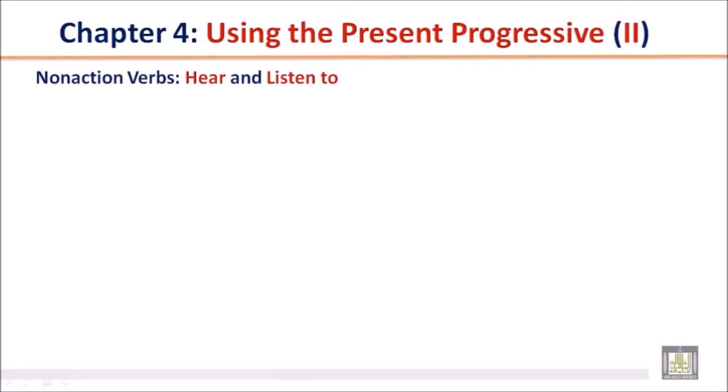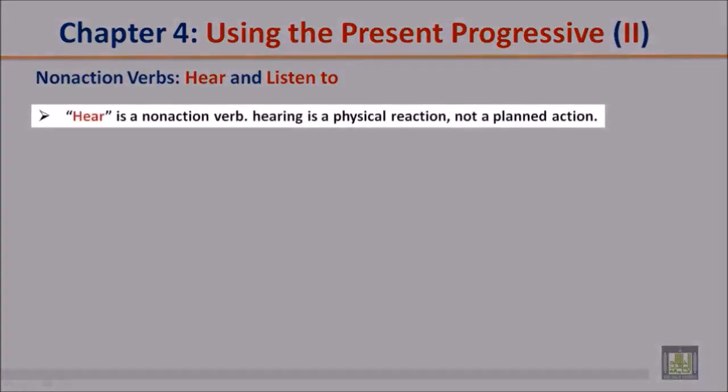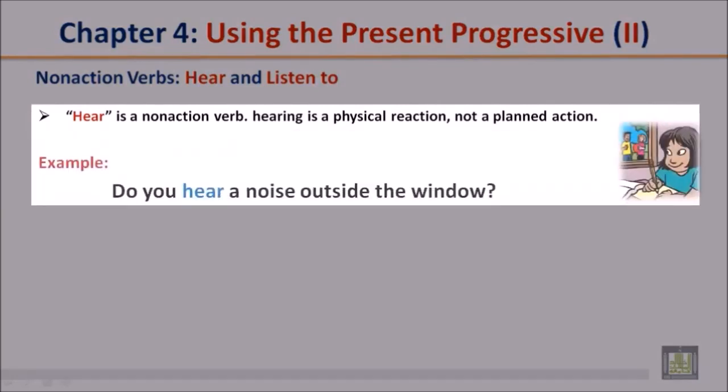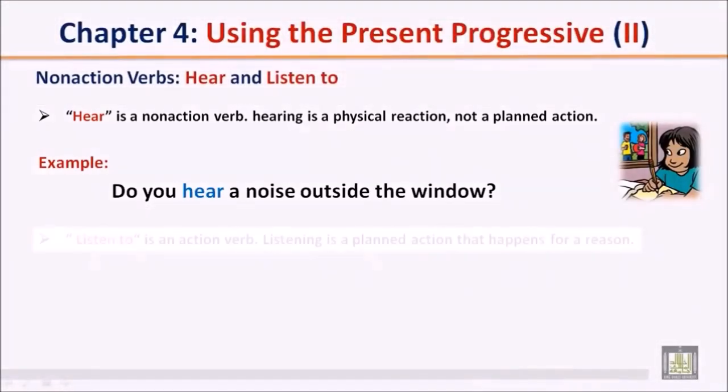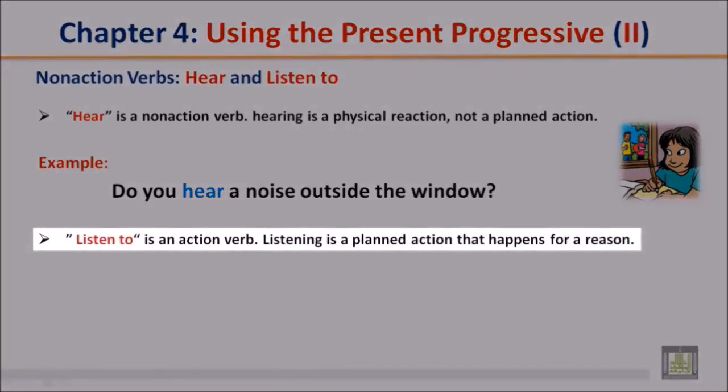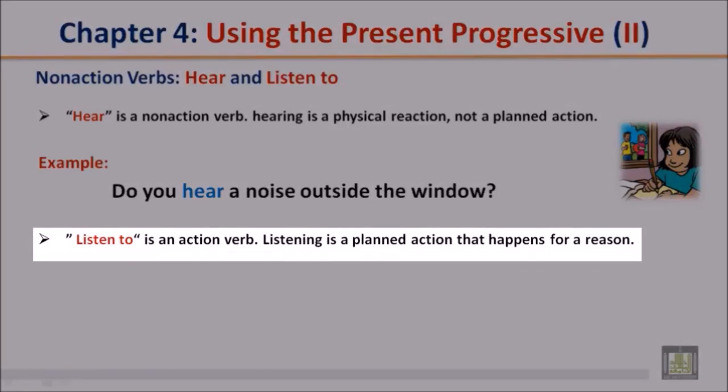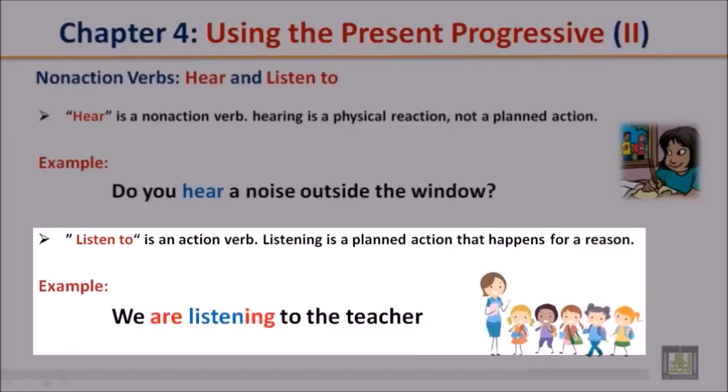Non-action verbs: hear and listen to. Hear is a non-action verb. Hearing is a physical reaction, not a planned action. Example: Do you hear a noise outside the window? Listen to is an action verb. Listening is a planned action that happens for a reason. We are listening to the teacher.